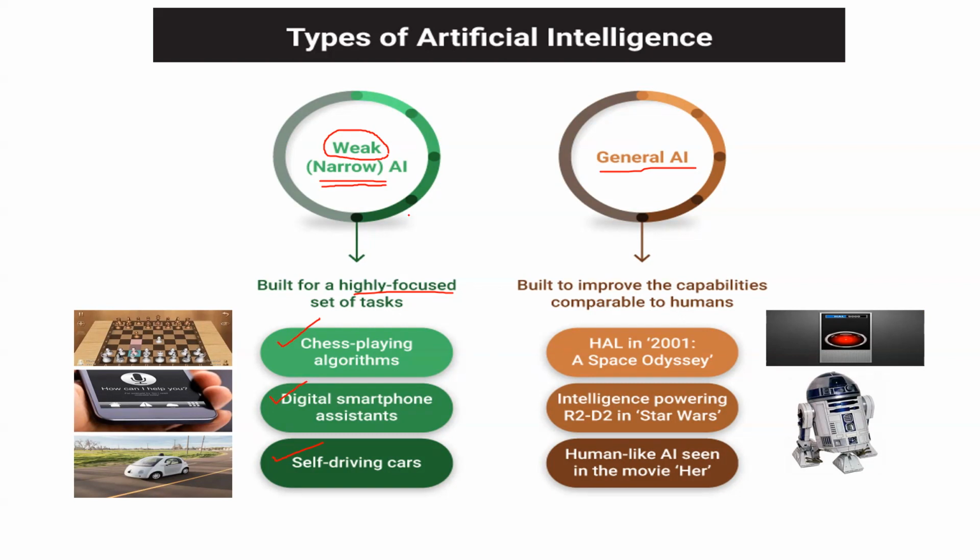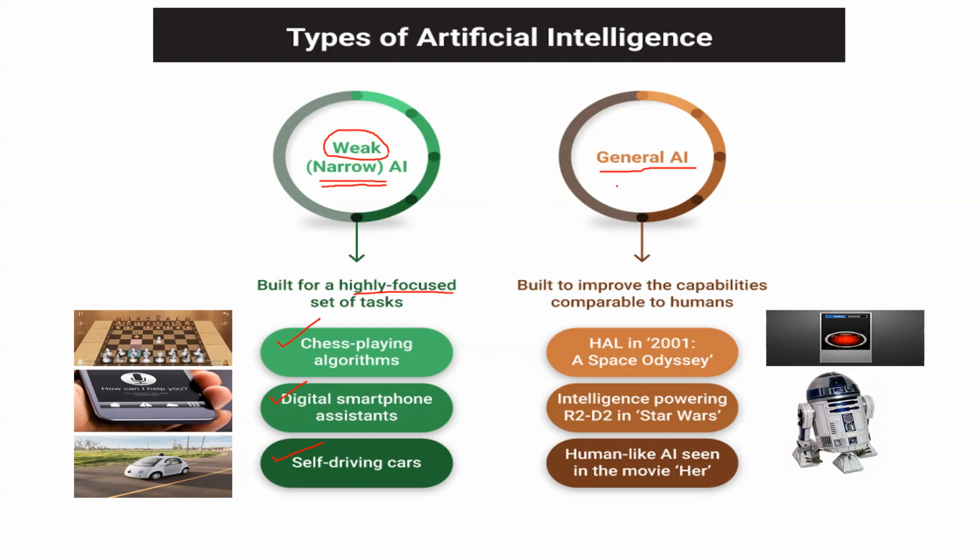So owing to this narrow approach and the inability to perform tasks other than the ones that are specified to them, they are also called weak AI. I hope you understand why this type of AI is called narrow or weak, because they are designed for a specific type of task and will be able to perform only that task, and they have the inability to perform other tasks. That is why they are termed weak. This makes narrow AI's intelligence highly focused on a particular task or set of tasks, allowing for further optimization and tweaking. So I hope narrow AI is clear.